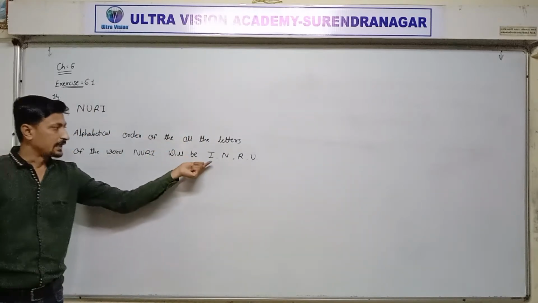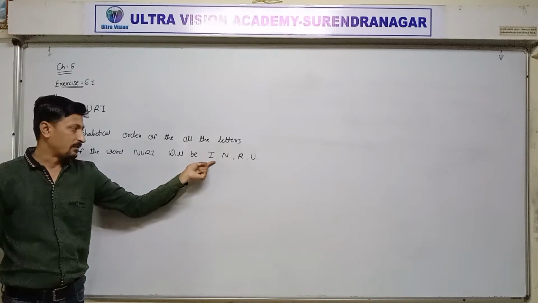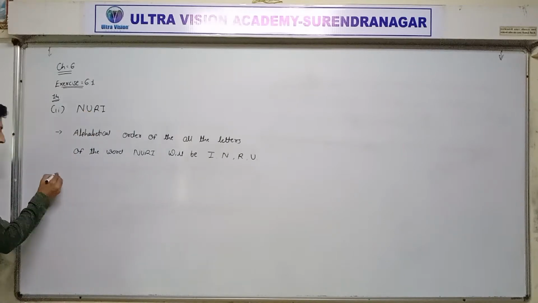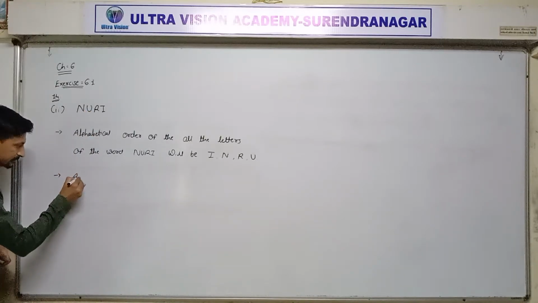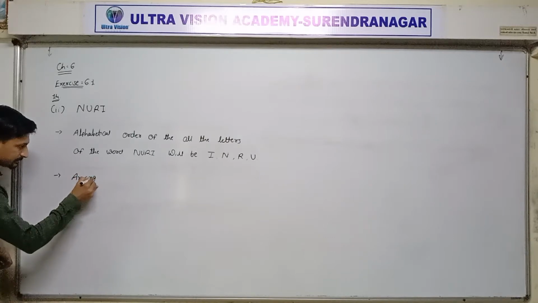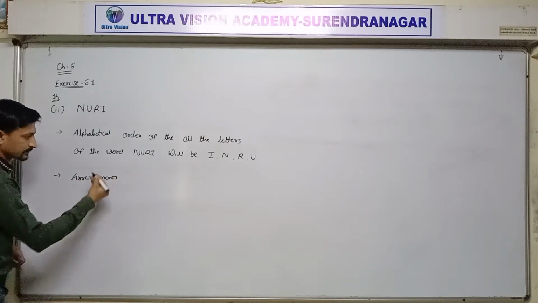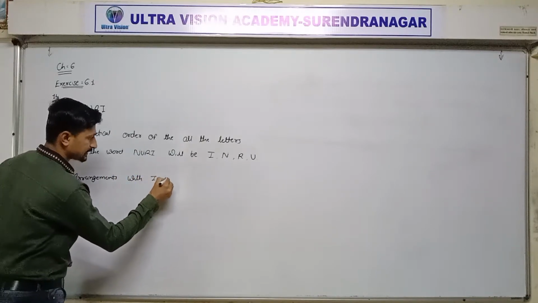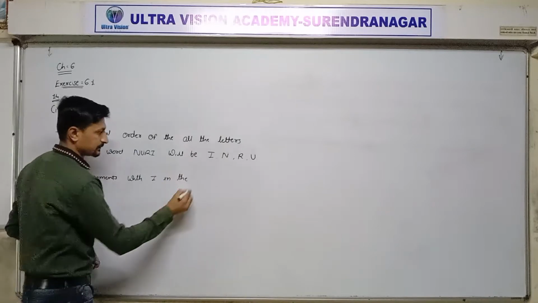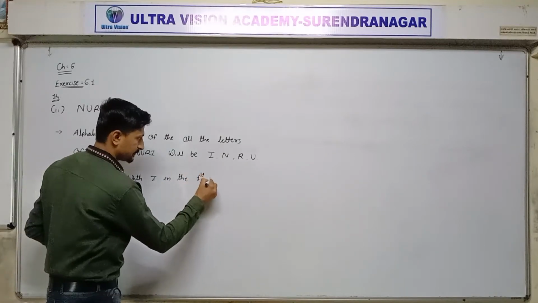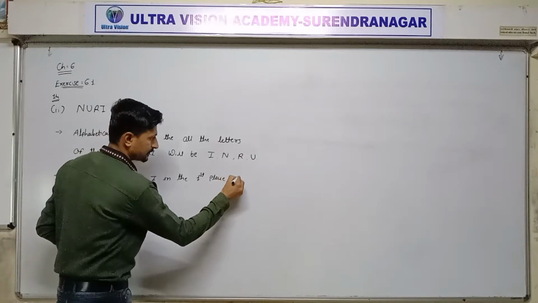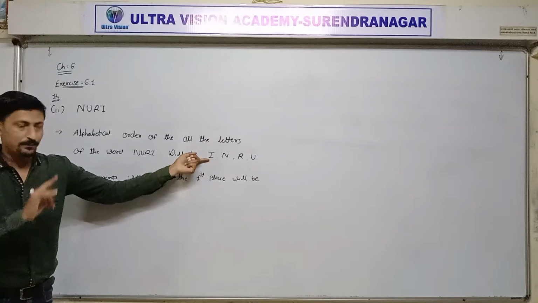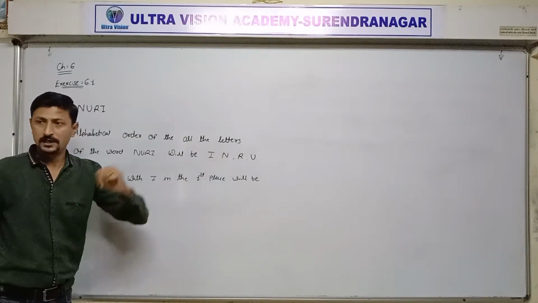Now next, our first letter in the word Nuri is N. Write down arrangements with I in the first place. I is repeated one time and the remaining N R U, 3 letters.